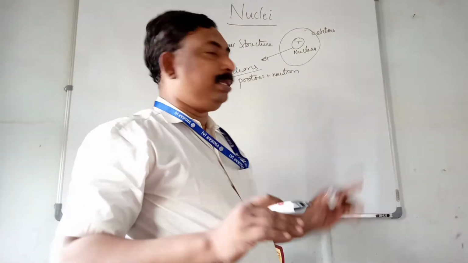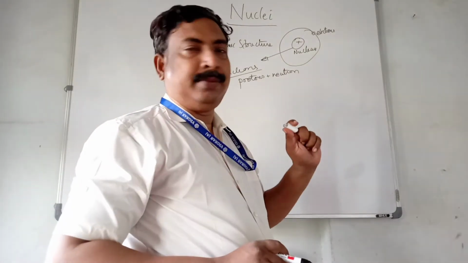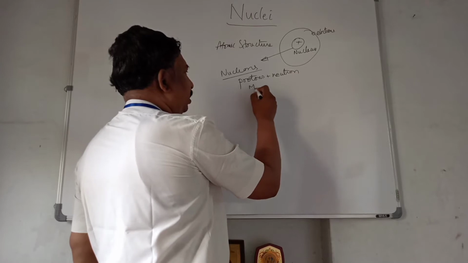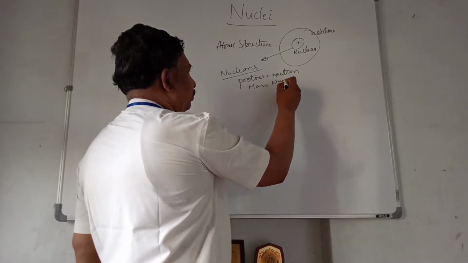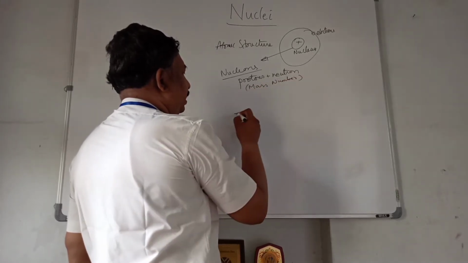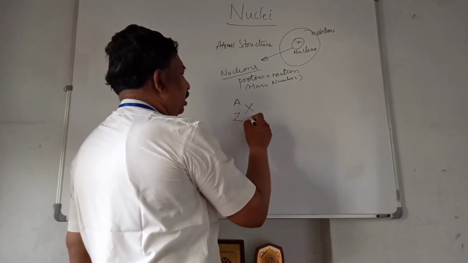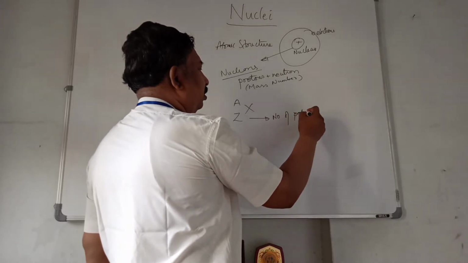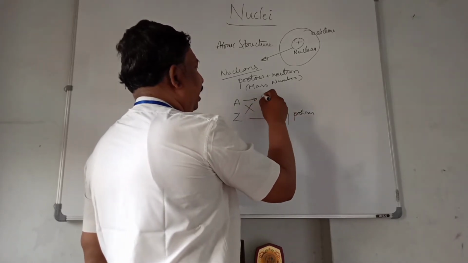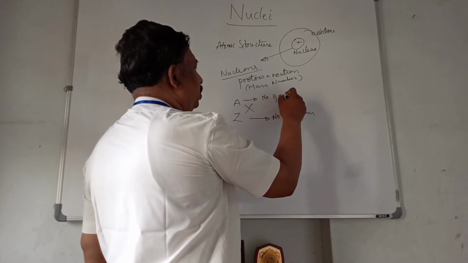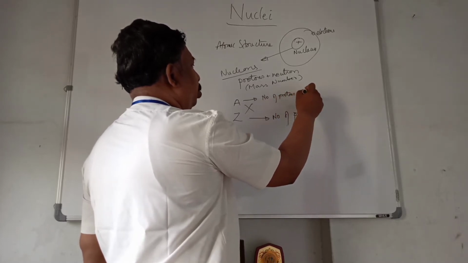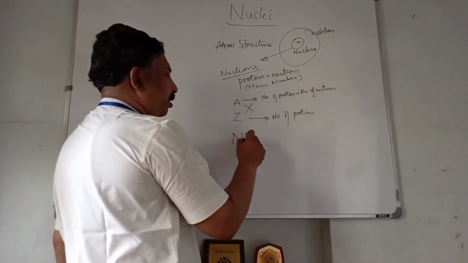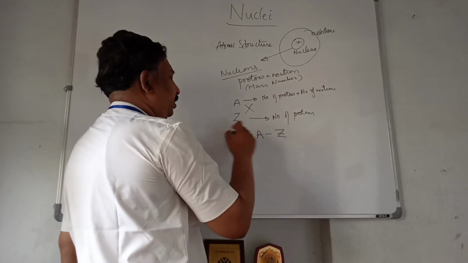In this chapter we concentrate only on this particular nucleus. So protons and neutrons combined we call the mass number. That will be represented like this. This Z represents the number of protons and A represents the number of protons plus the number of neutrons. So if you want to find the number of neutrons, the formula will be A minus Z.